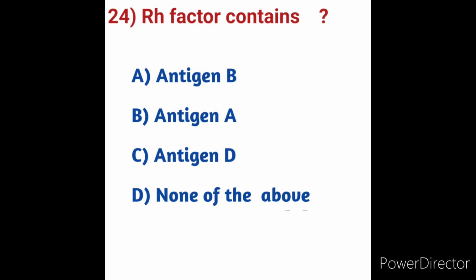Here in this question, RH factors contains means whereas most blood types are determined by red cell antigens that differ by one or two amino acids. The RH blood group contains the D antigen means antigen D, which differs from the C and E antigens by 35 amino acids.